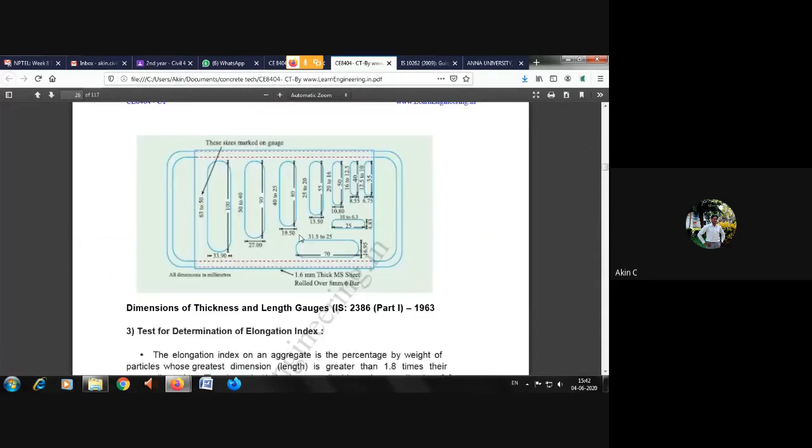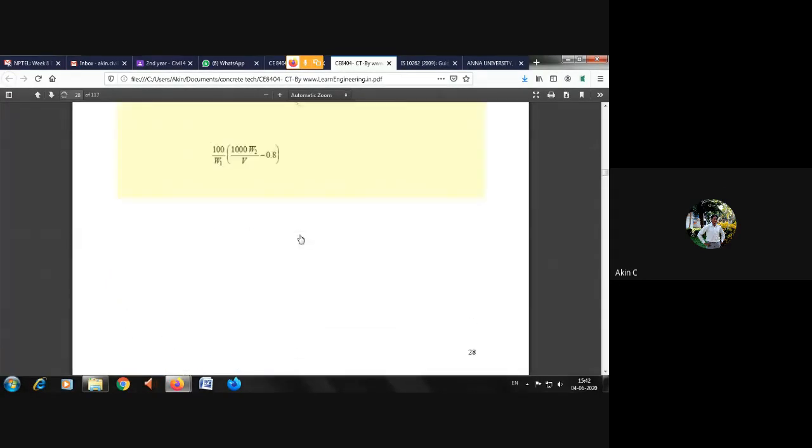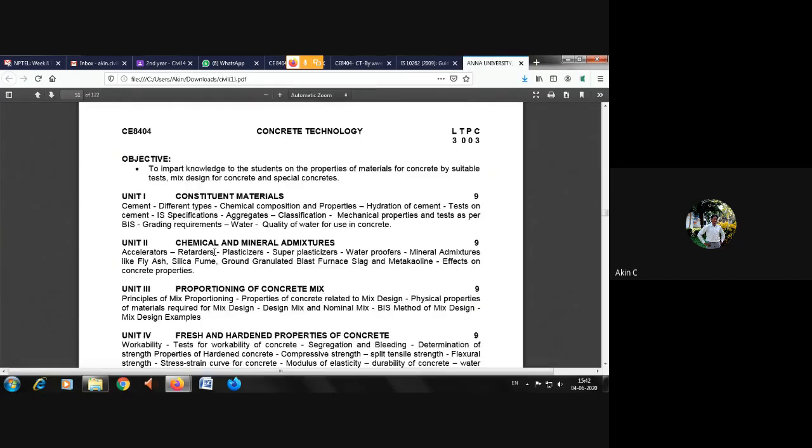I don't want to waste time here. You can directly see the syllabus. You can understand what is the majority available, and also you can compare with the university paper. So they have asked about accelerators and retarders. These are the two things which are very important for chemical and mineral admixtures.